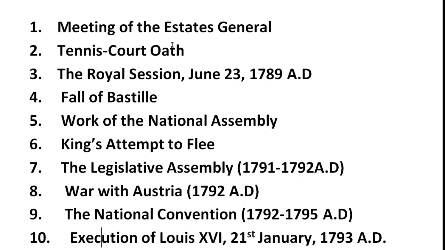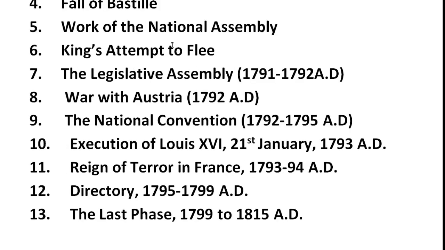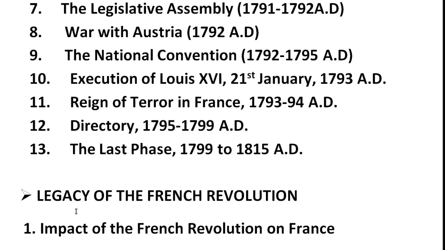Fifth, we have the work of the National Assembly. Sixth, the King's attempt to flee. Seventh, the Legislative Assembly. Eighth, we have war with Austria. Ninth, we have the National Convention. Tenth, we have the execution of Louis XVI. And eleventh, we have the Reign of Terror in France. Twelfth, we have the Directory. Thirteenth, we have the last phase. And after that, our new heading is going to start.